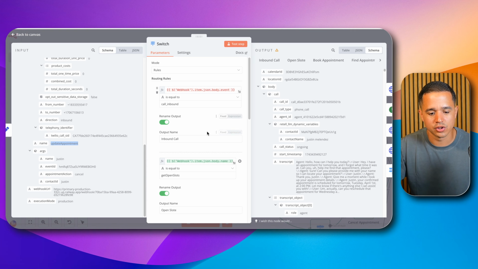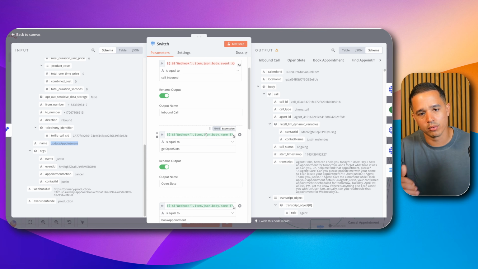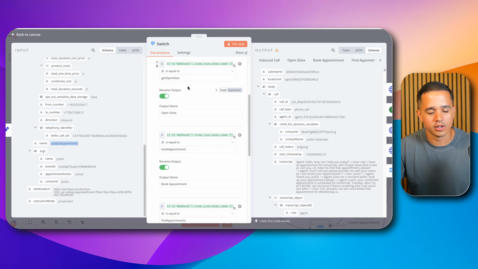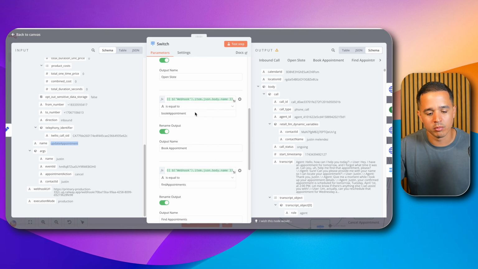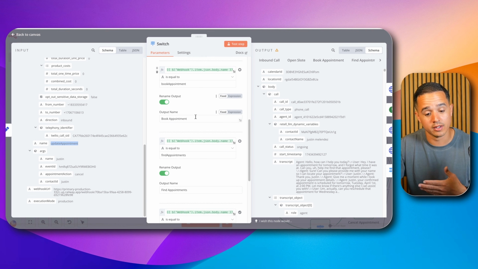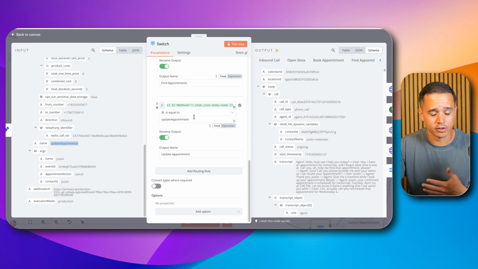And that's all this switch node is doing. It's looking for that field whenever the webhook comes in, and it's saying, hey, if you're a get open slots, go down this path. If you're a book appointment, go down this path. If you're a find appointment, go down this path. If you're an update appointment, go down this path, okay?